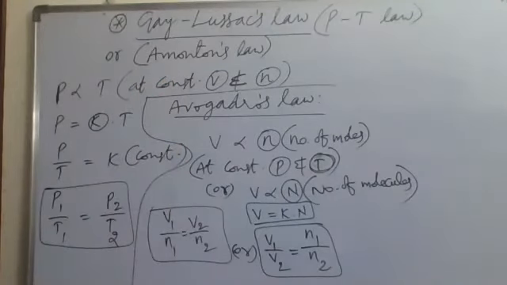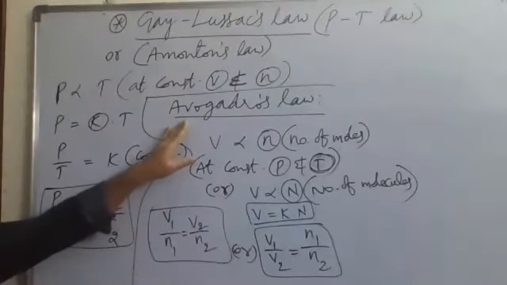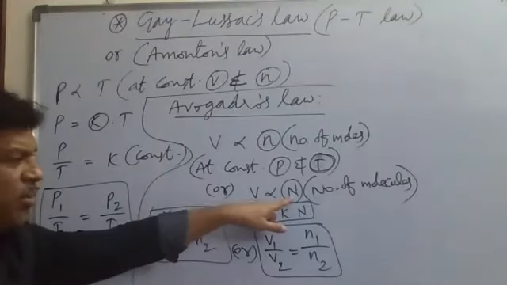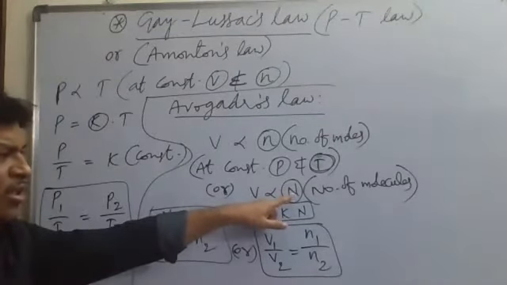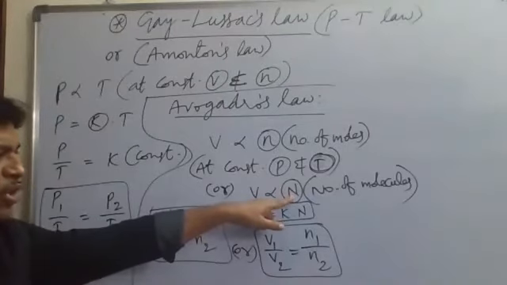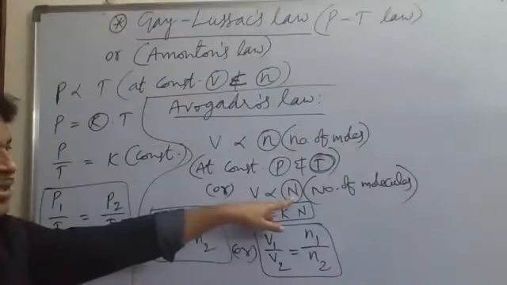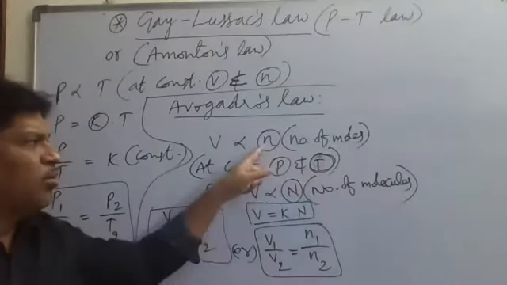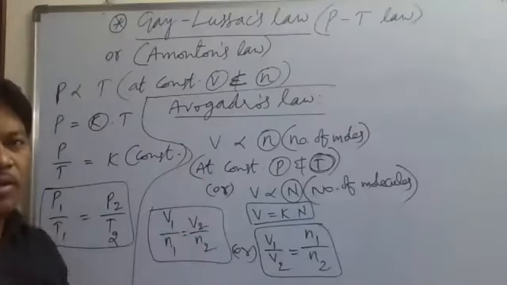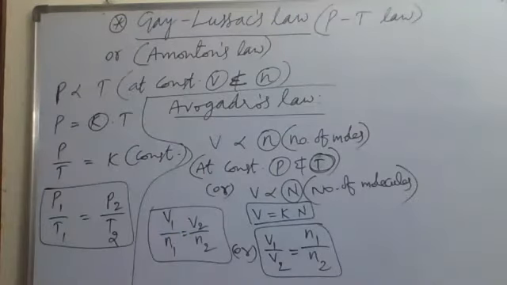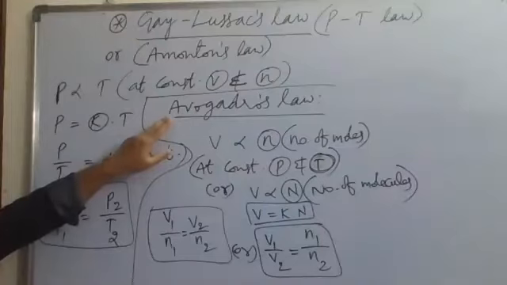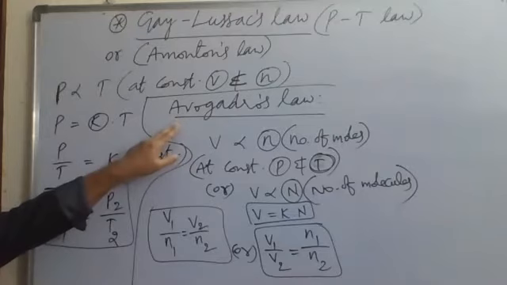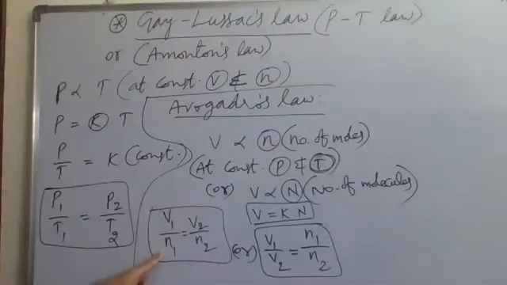Why did Avogadro's law get that name? The scientist Avogadro gave the Avogadro number. Here N is the number of molecules. If the number of molecules is 6.023 into 10 power 23, that will be equal to 1 mole. So the Avogadro number was introduced by this scientist. 6.023 into 10 power 23 molecules is called Avogadro's number. This is the equation of Avogadro's law.